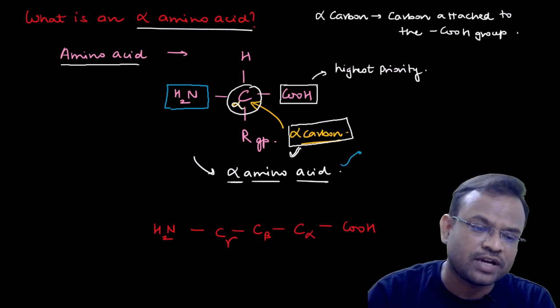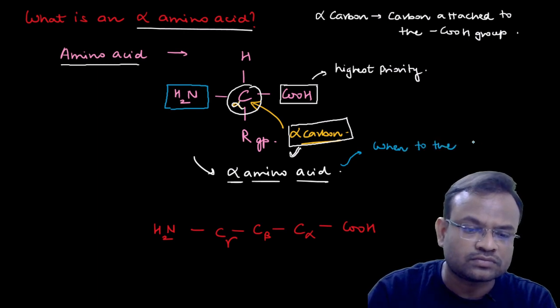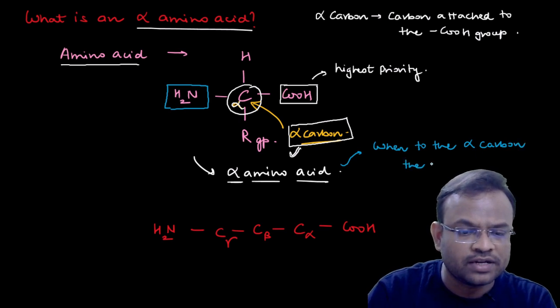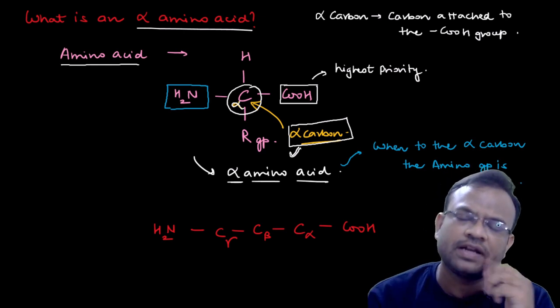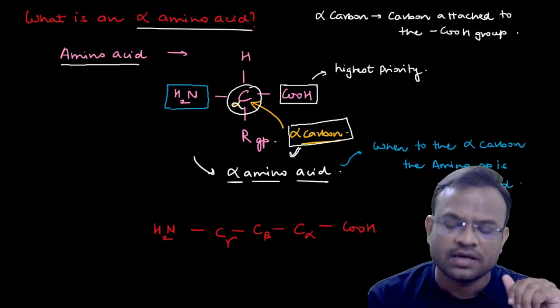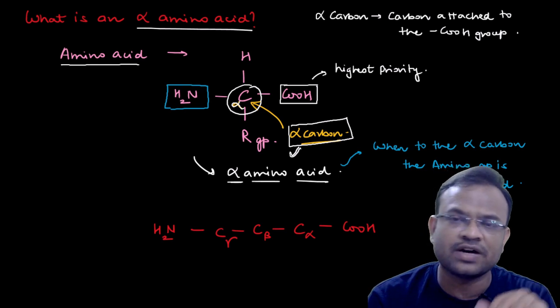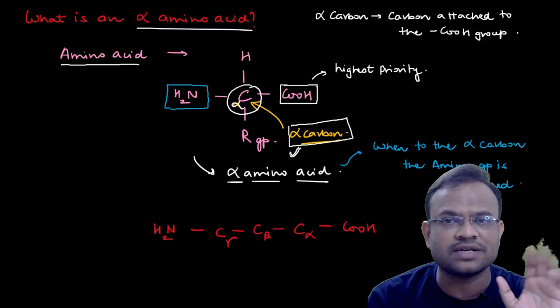So what is an alpha amino acid? When the amino group is attached to the alpha carbon, this is called an alpha amino acid. Now another point arises over here: are all the amino acids alpha amino acids, or can we call all the different amino acids alpha amino acids? The answer to this question is no. You cannot call all amino acids alpha amino acids.